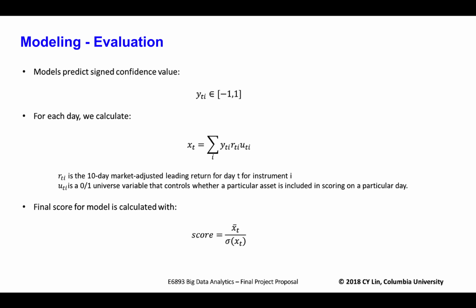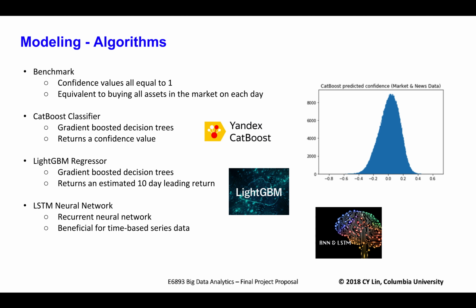Then, using this confidence value, we calculate a score for each day, and the final score for the model is calculated as the mean of the scores for each day in the test set divided by the standard deviation of the scores. So after the evaluation was created and the data set was ready, we decided on 3 models and a benchmark model to train the data on. First, we created a simple benchmark model that we could compare against. This basically consists of giving every asset a confidence value of 1.